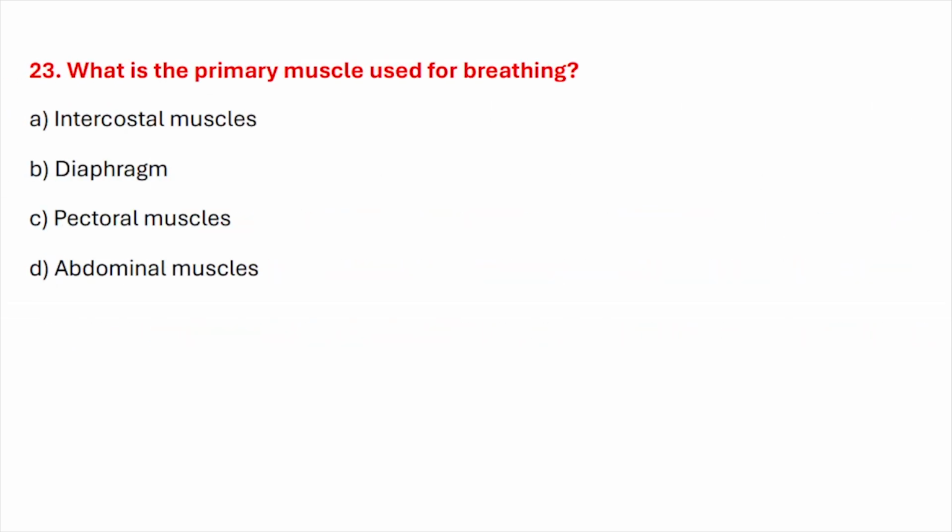Question number twenty-three. What is the primary muscle used for breathing? Correct answer is option B, diaphragm.